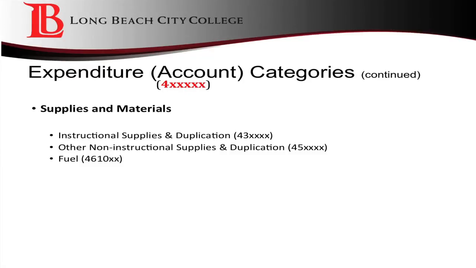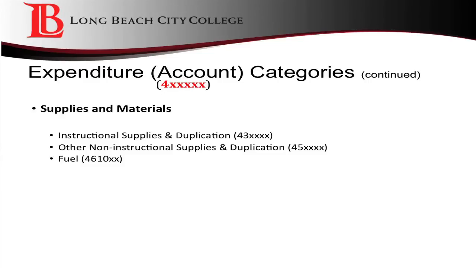Account strings that start with the number 4 are supplies and materials. The determination of this account number depends on the type of items and the purpose for its use. Instructional supplies and materials would be coded as 432000, whereas non-instructional supplies and materials would be coded as 457000. Instructional software would be coded as 438000, and non-instructional software would be coded as 458000.